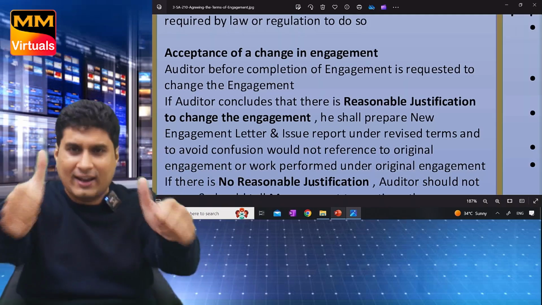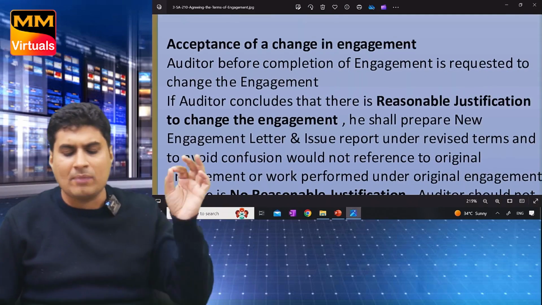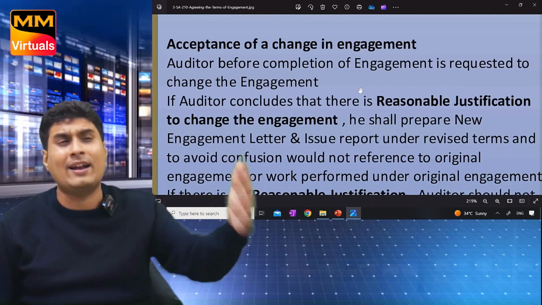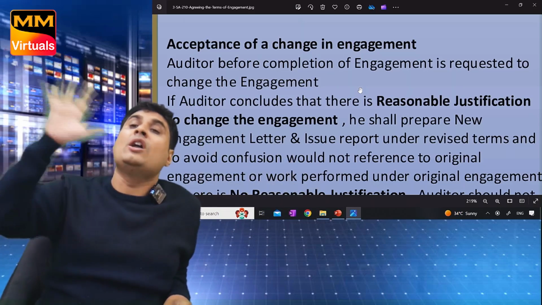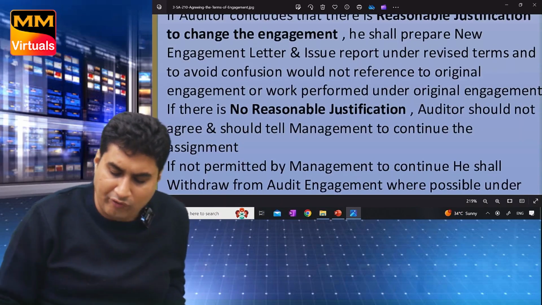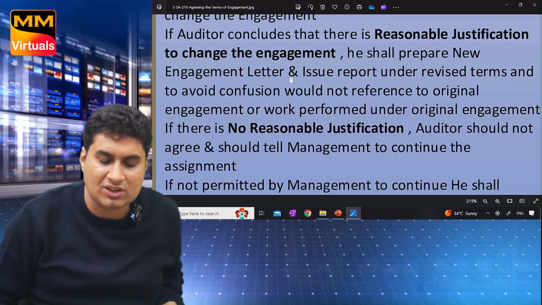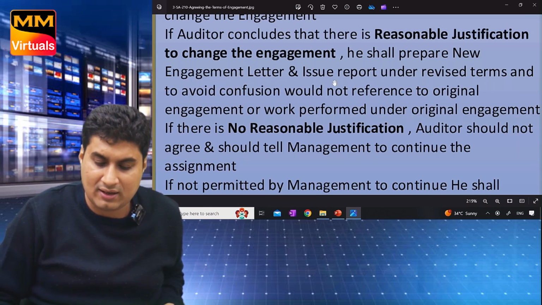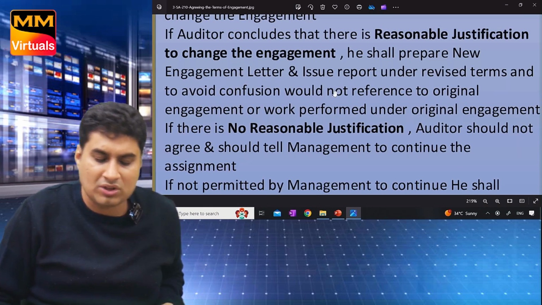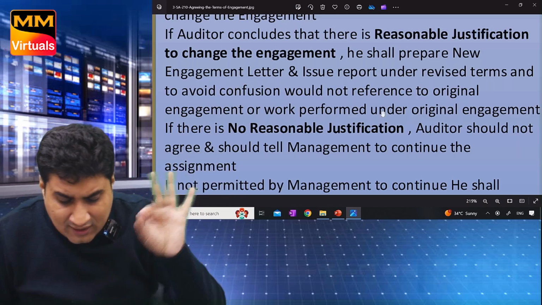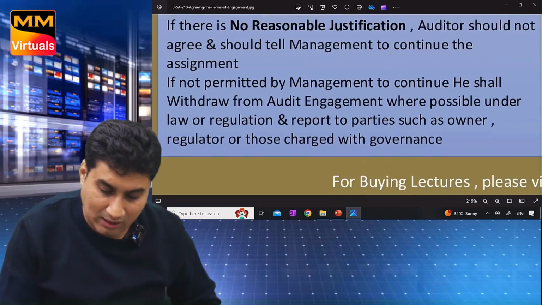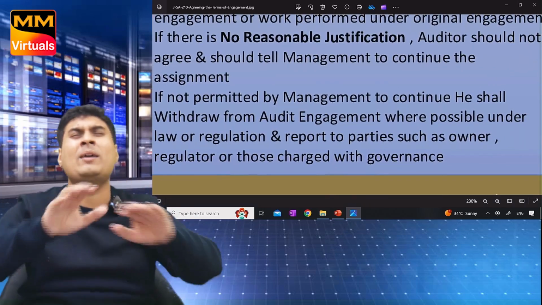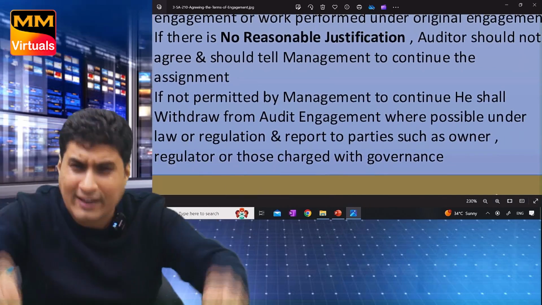Slowly we will read. Again, I will explain. If the auditor, before completion of the engagement, is required to change the engagement from statutory audit to internal audit or to accounting, and concludes there is reasonable justification, he will prepare a new engagement letter and issue the report under new terms. Don't give any reference to the original engagement or work done under the original engagement. Clear? But come here. If there is no reasonable justification, we should not accept the change.